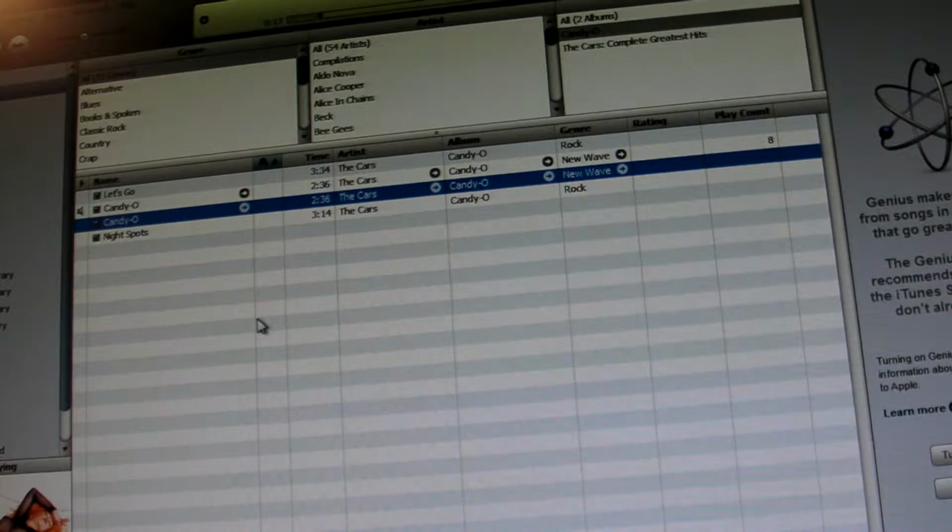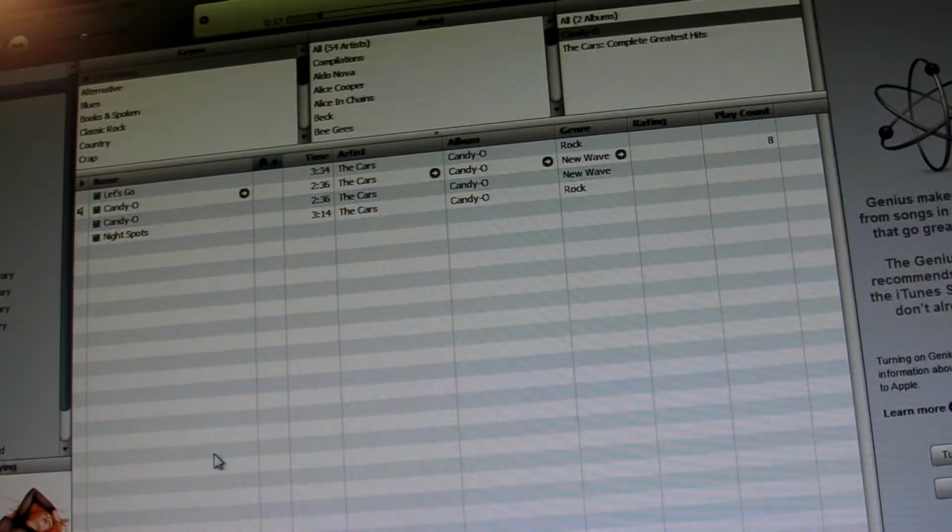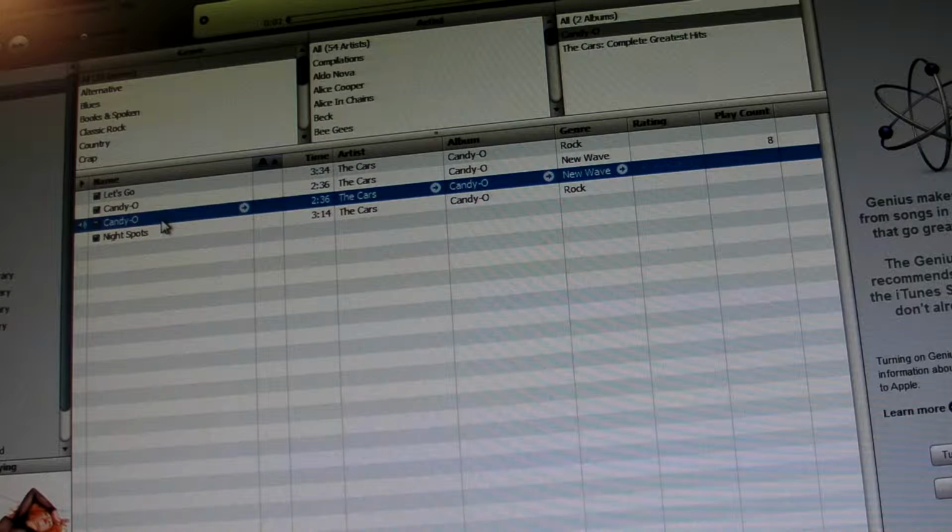Here's how to make your very own ringtone without having to go to the Apple Store. What we're going to do here is start with Candio. And as you can see, it plays, and it's the whole song.